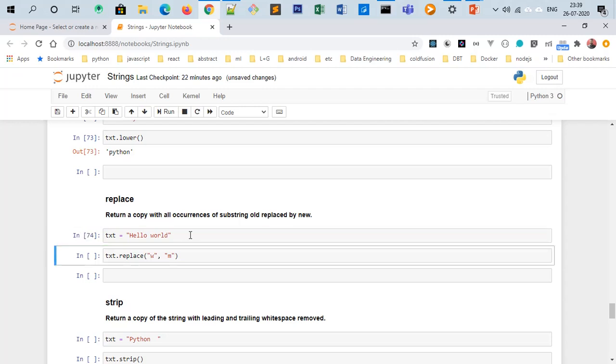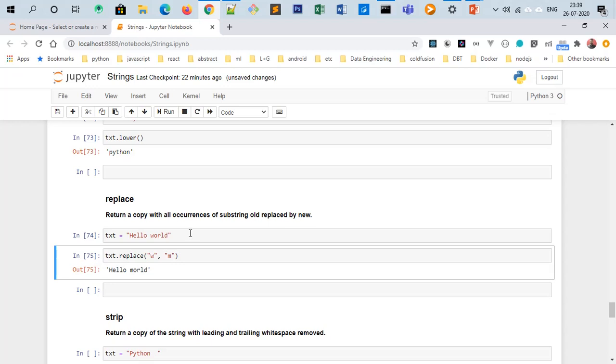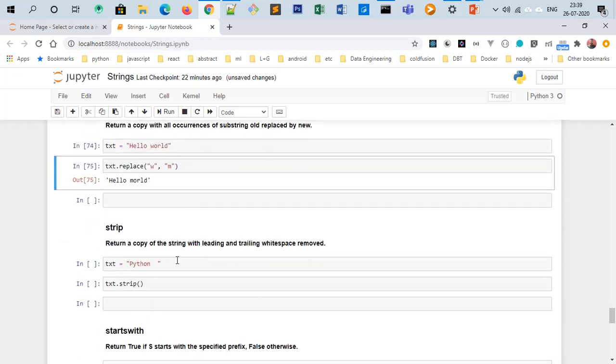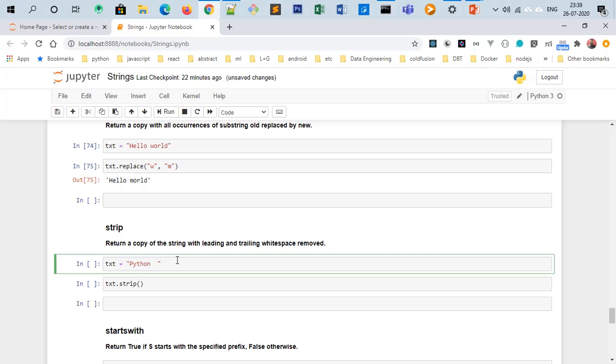In this, I want to replace this W with M. Hello moon. Yes. Strip. Strip method is used to remove the extra spaces from the starting or the ending of a particular string.